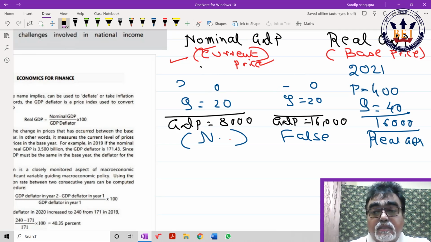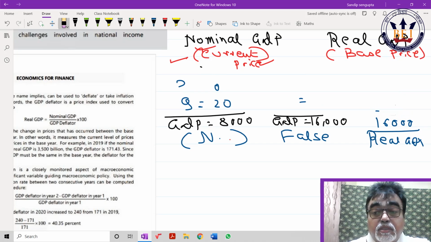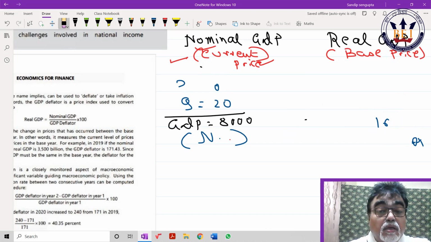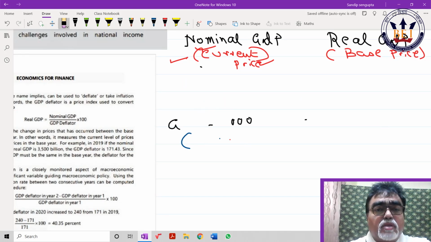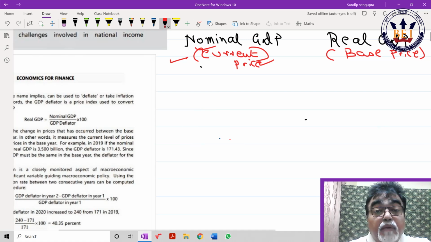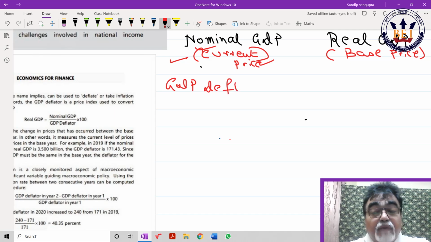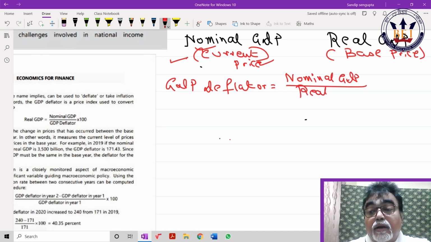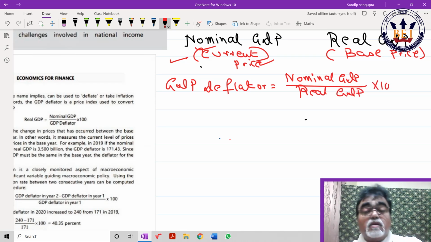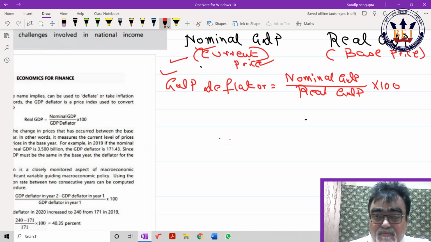My dear, the second concept, as per your study material, is GDP deflator. What is GDP deflator? It is nothing but the price index you have done in your childhood. Price index, you know, is P1 by P0 into 100. Same thing, but here it is nominal GDP divided by real GDP into 100. This is GDP deflator, which is nothing but a price index. First concept: nominal GDP, real GDP, GDP deflator.